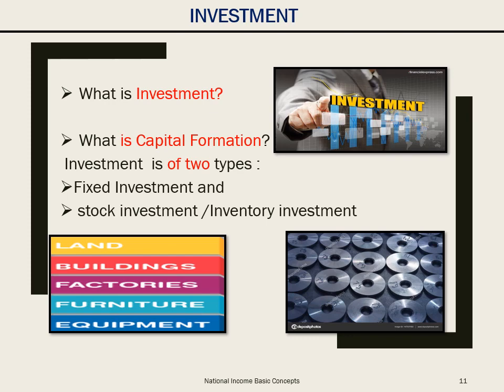Next is investment. What is investment? It is addition made to the stock of capital during a period. It is also called capital formation. Investments are of two types, fixed investment and stock investment. Investment in fixed capital, that is durables, is called fixed investment, and investment in stock of raw material, semi-finished goods and finished goods is called stock investment.